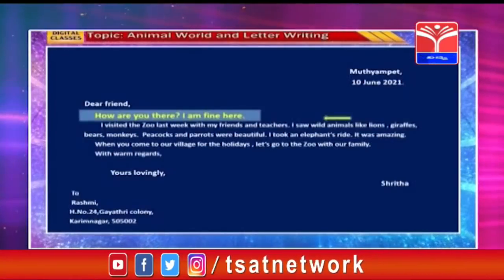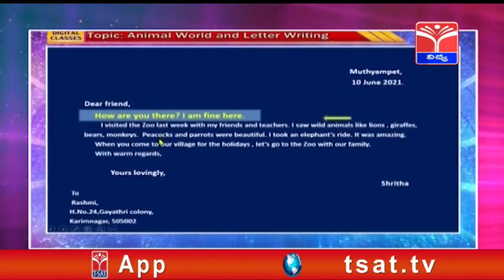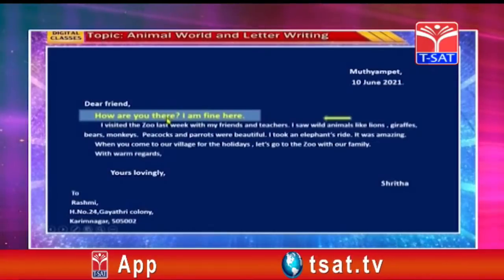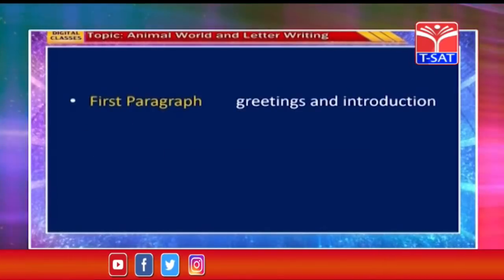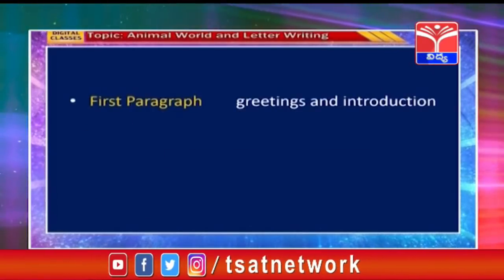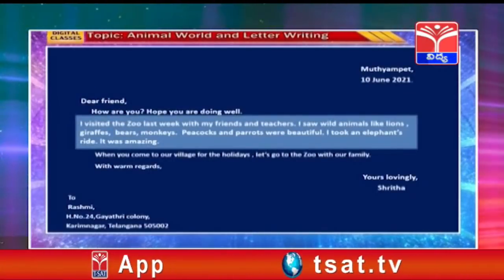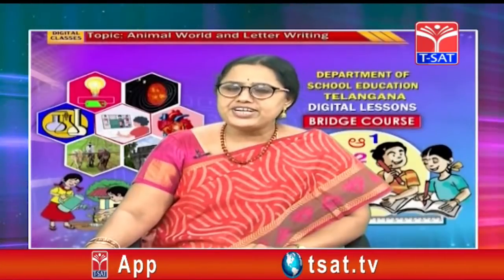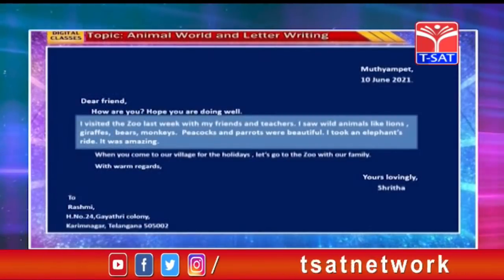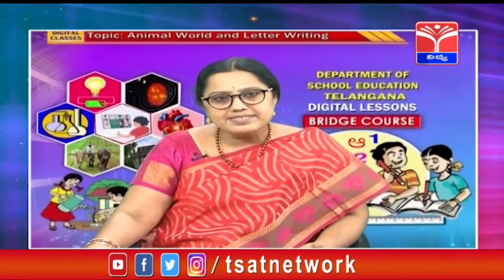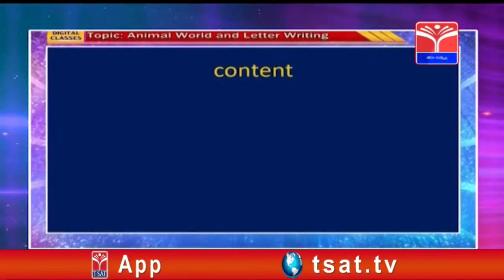Now, let's see how Shrita began her description. There are 3 paragraphs. Look at the first paragraph. How did Shrita write the first paragraph? The first paragraph should contain greetings and introduction. Now let's see the second paragraph. What did she write in the second paragraph? In the second paragraph, Shrita explained her experiences at the zoo. So, this is called as the content.